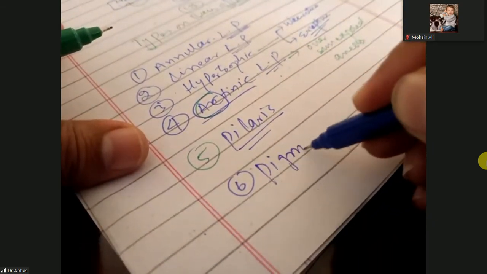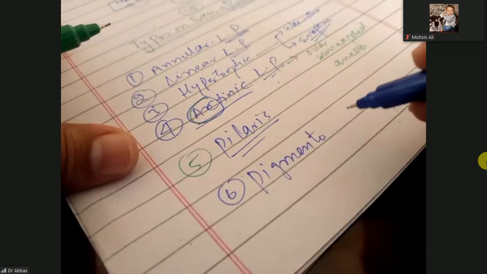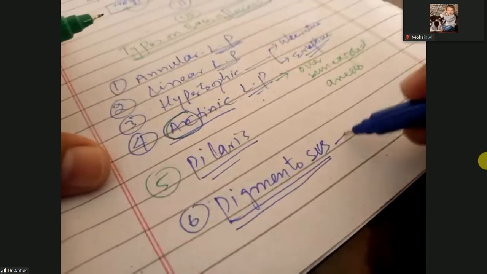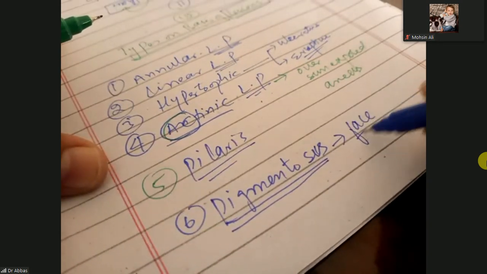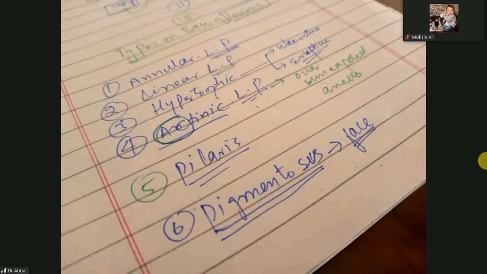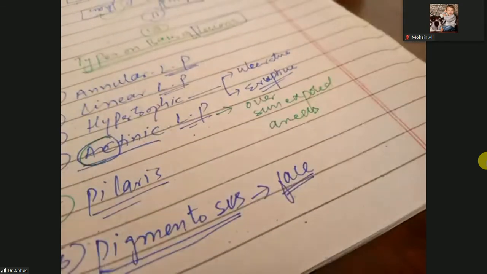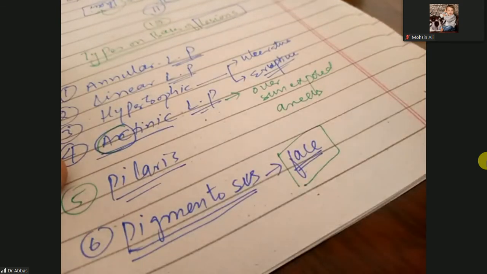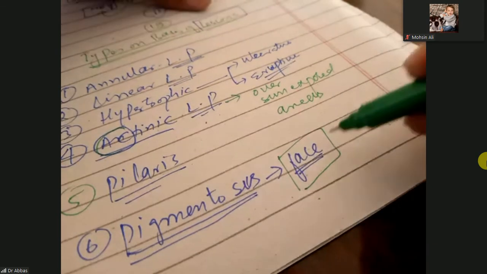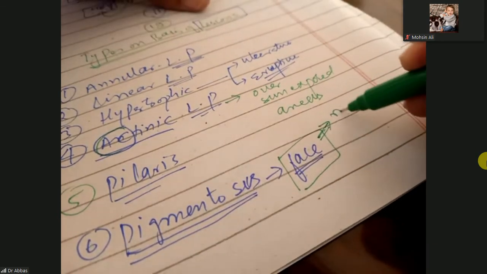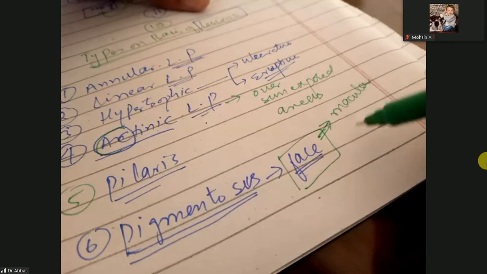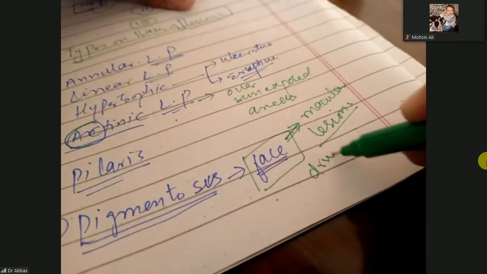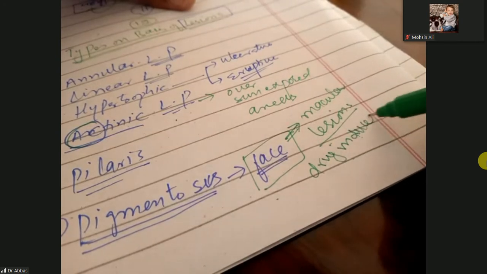What is that? Lichen planus pigmentosus. The lichen planus is present on the face, and these are macular lesions. Keep in mind, lichen planus pigmentosus lesions are present on the face, and these macular lesions are drug-induced lesions.